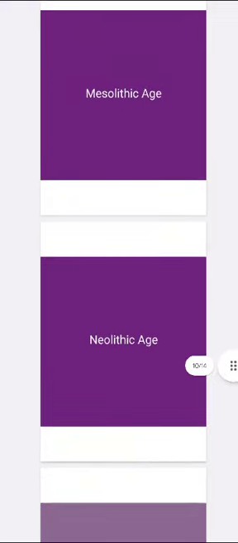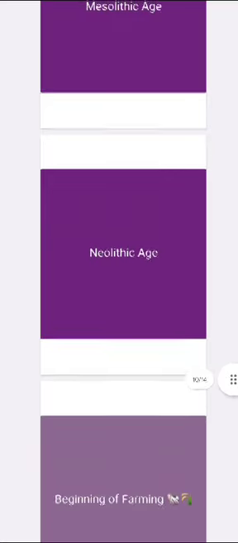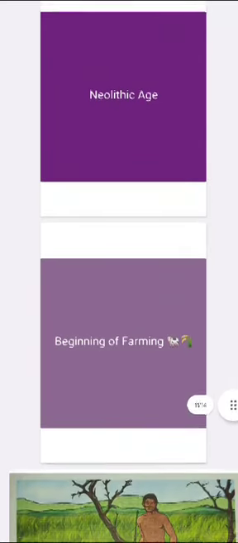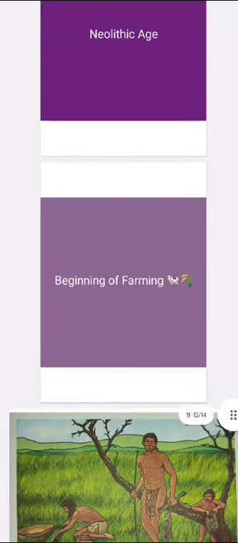Now, the third one is Neolithic. The Neolithic age stretched from 8000 BC to about 3000 BC, and this is the period when the beginning of farming started, and several varieties of grain-bearing grasses including wheat, barley, and rice grew naturally in different parts of the world.